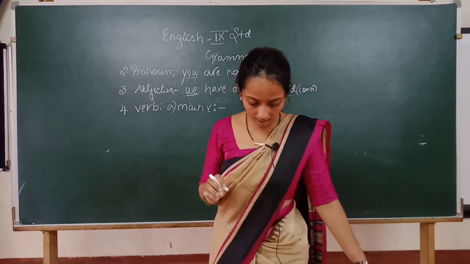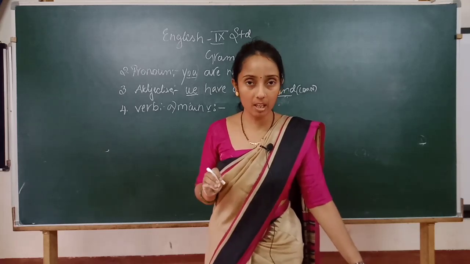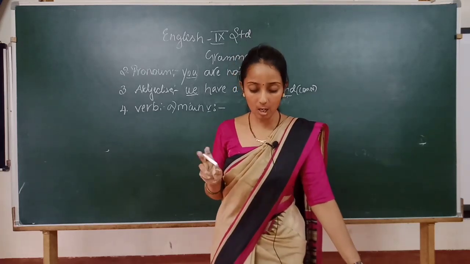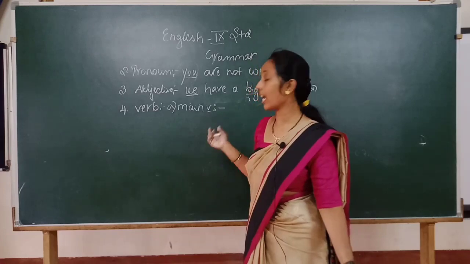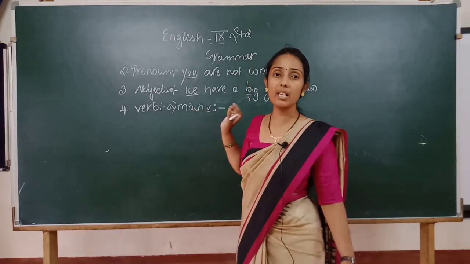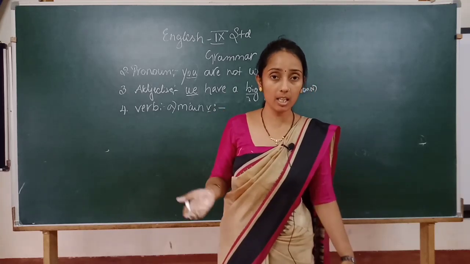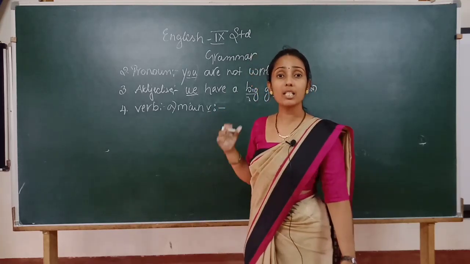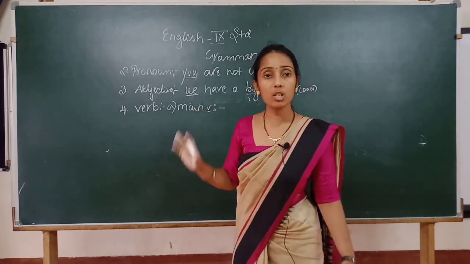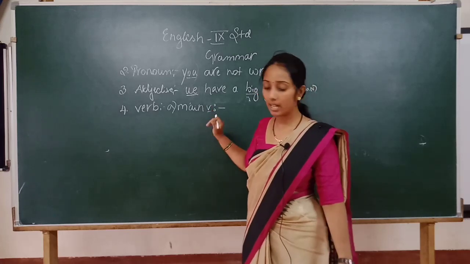Main verbs can stand alone. I will say main verb is an independent word. Independent word in the sense that it doesn't need any other words to support the word. Clear? This is the independent word.